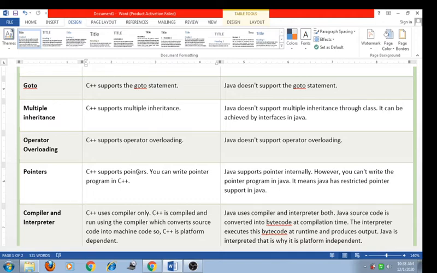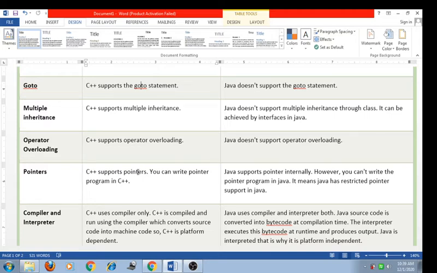The next difference is compiler and interpreter. C++ uses a compiler only. C++ is compiled and run using the compiler, which converts the source code into machine code. You know that when we compile C or C++ code, it converts the source code into machine code. So C++ is platform dependent, because it depends on a platform. With the help of the platform, the source code is converted to machine code, that means source code to assembly language program. Java uses a compiler as well as an interpreter.